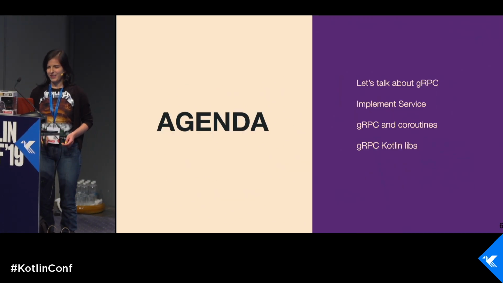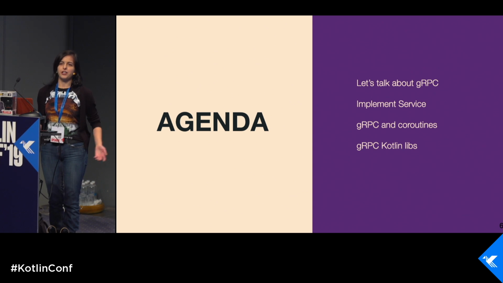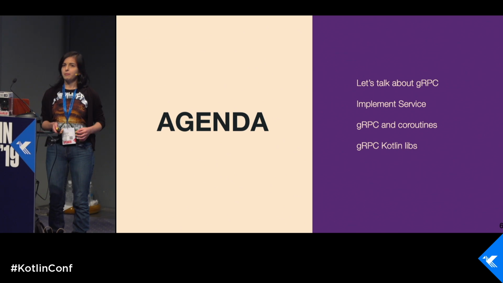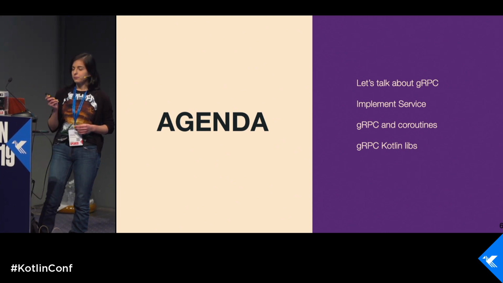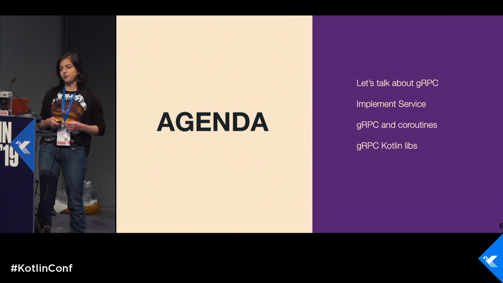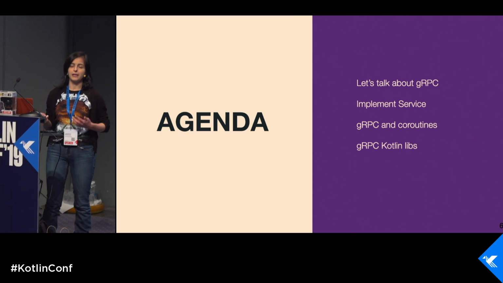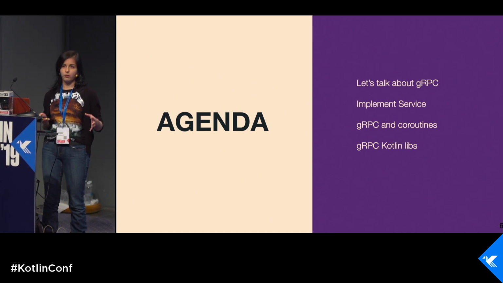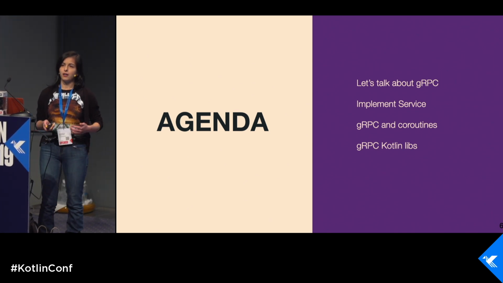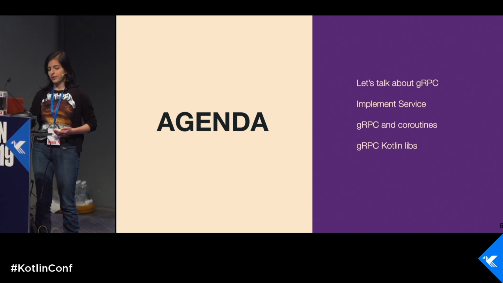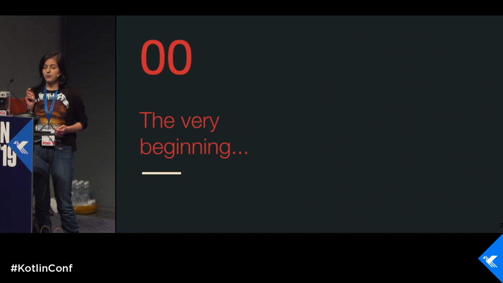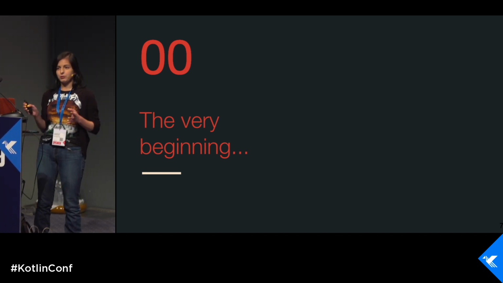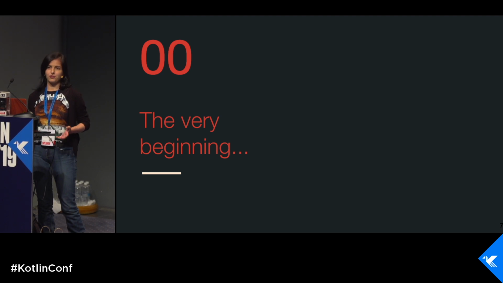So let's proceed. Today we'll talk about gRPC in general, what it is, because half of the audience still doesn't know what it is. Then we'll implement some very simple service, and then we'll re-implement the service using Coroutines, and we'll understand how we can benefit from it. After that, I'll show you some cool libraries, especially for Kotlin and gRPC, and explain how to use them and what can be done with them. So before we start, the talk sounds like building microservices with Kotlin and gRPC.